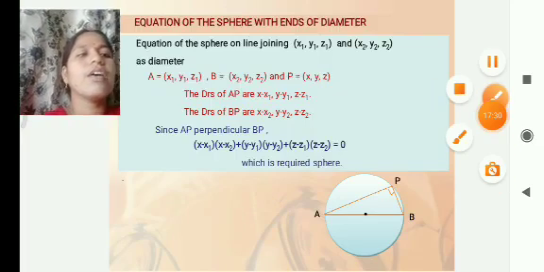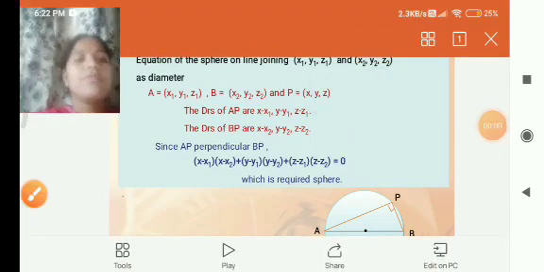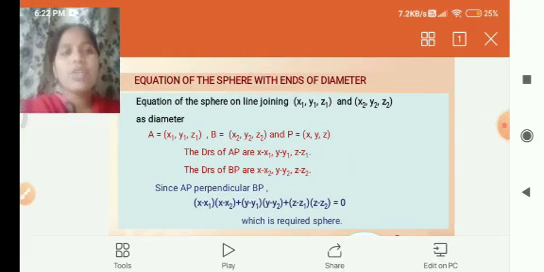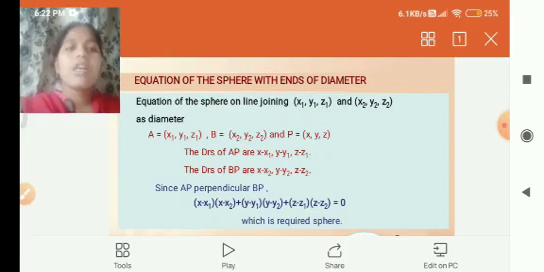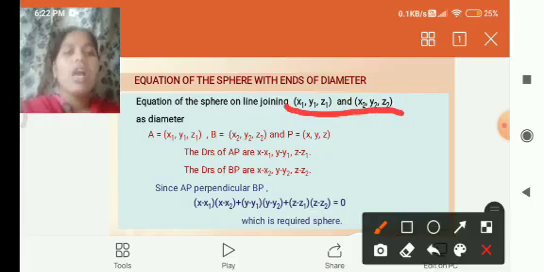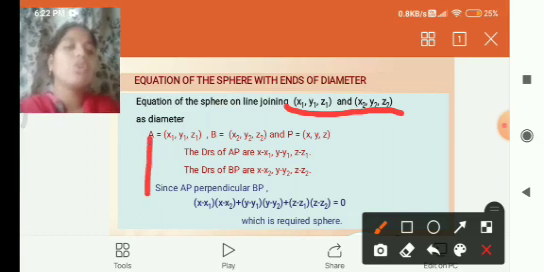We have to find out the equation of the sphere when the ends of the diameter are given: the points A (x1, y1, z1) and B (x2, y2, z2) are the two ends of the diameter. How do we find the equation? We have to solve this equation.